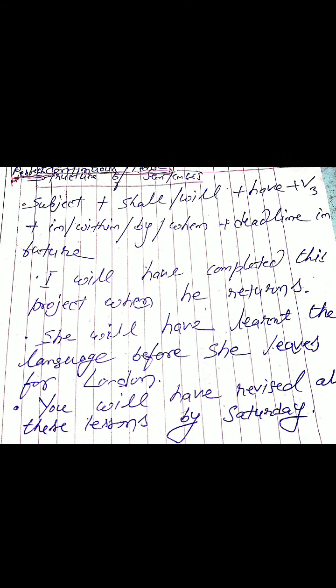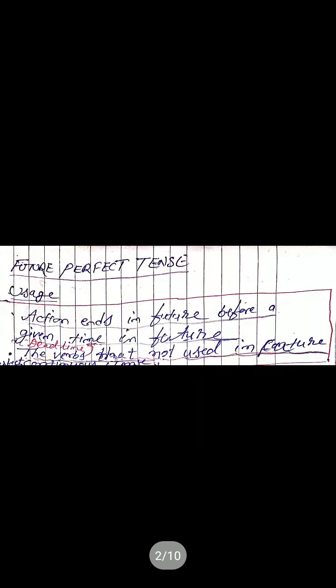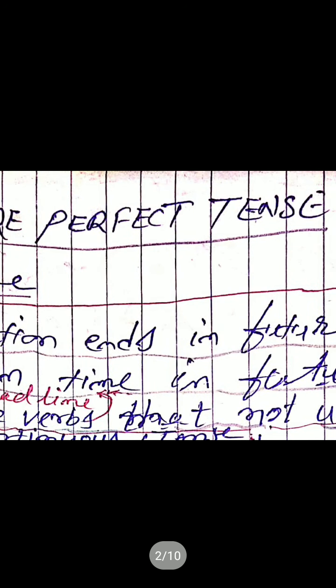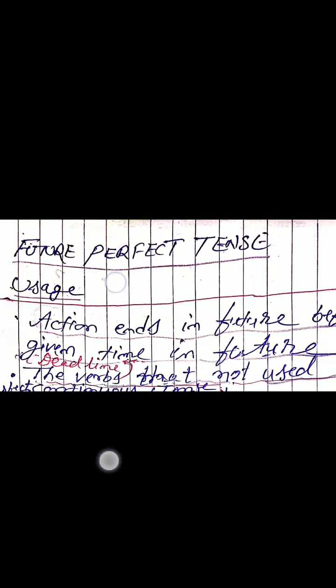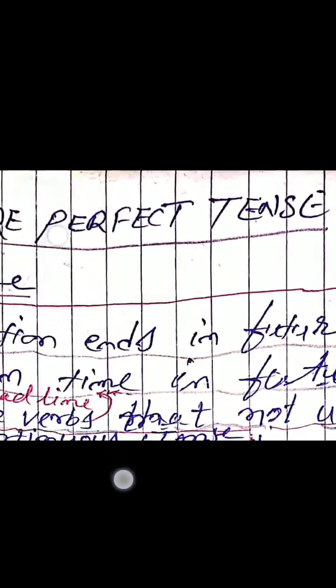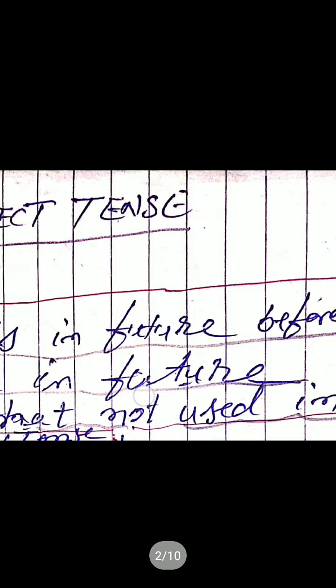Now, let's come to the second use of future perfect tense. There are a few verbs which cannot be used in continuous tense. Similarly, those verbs will not be used in future perfect continuous tense. So, those verbs will be expressed in future perfect tense.